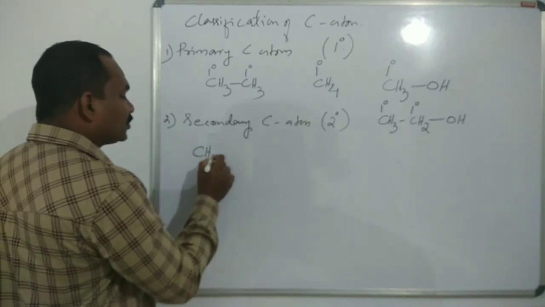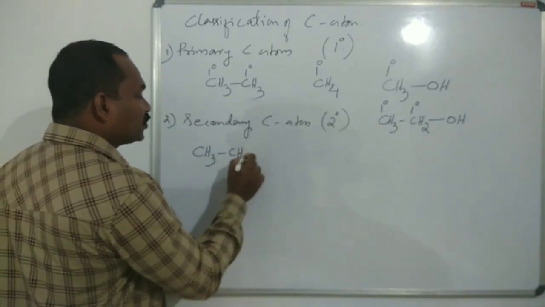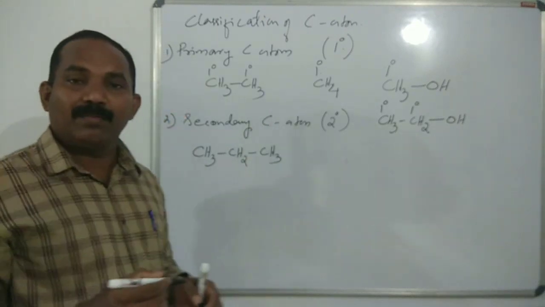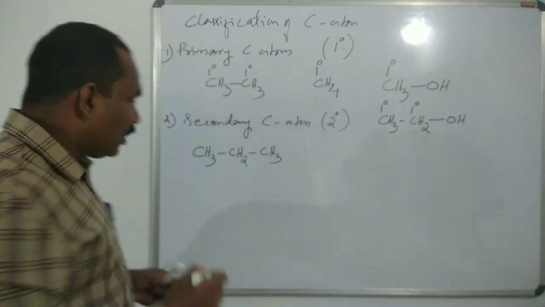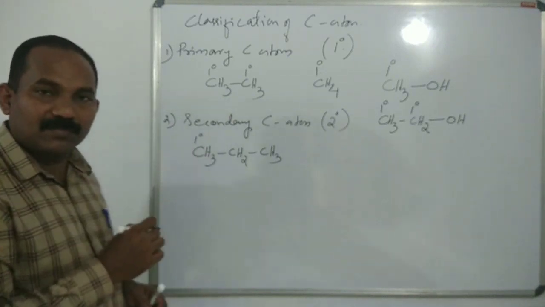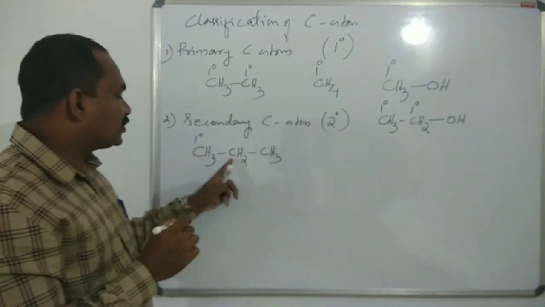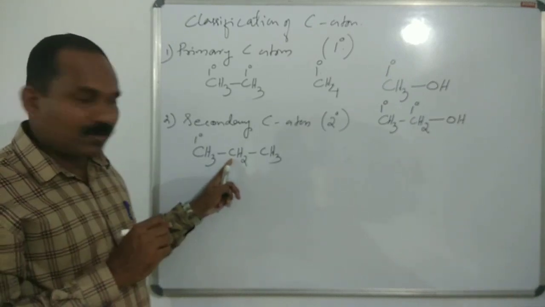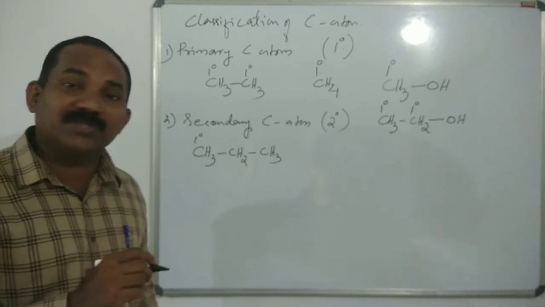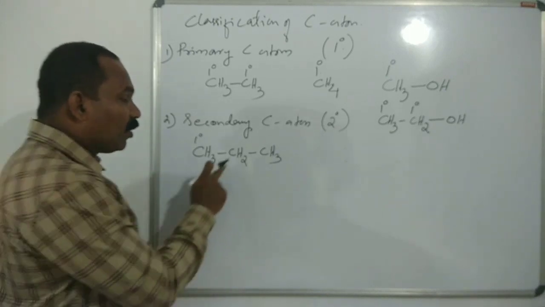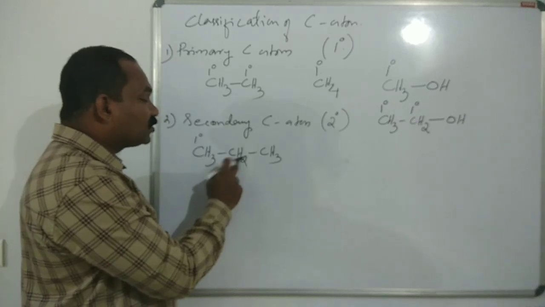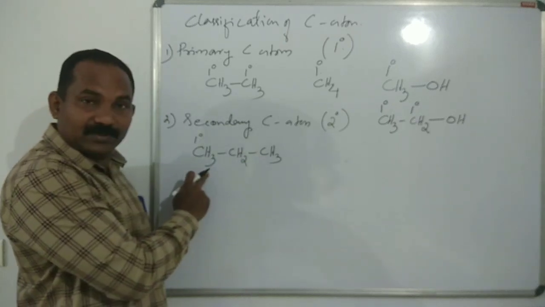Let's take an example. Propane, CH3CH2CH3. In propane, the first carbon atom is primary. Why? The carbon is linked to only one carbon atom. That's why it is a primary carbon atom. What about this carbon atom? The second carbon atom is linked to two other carbon atoms.